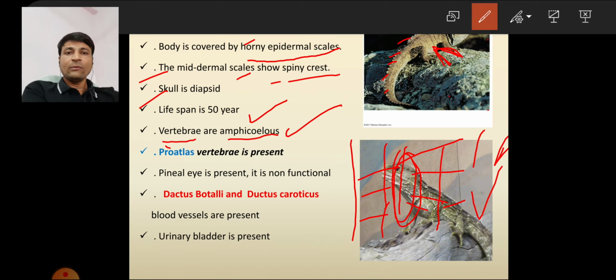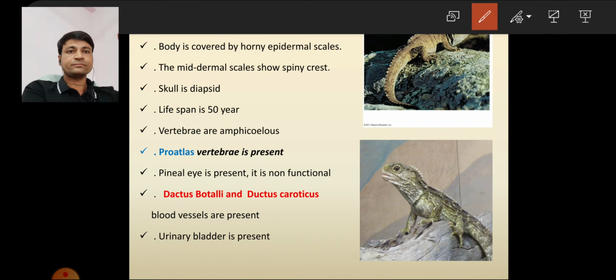Okay, here vertebrae are amphicoelous. What does amphicoelous mean? Here it refers to the vertebrae shape. How do the vertebrae look? In Spinosaurus the vertebrae look amphicoelous. Amphicoelous is one type of shape.